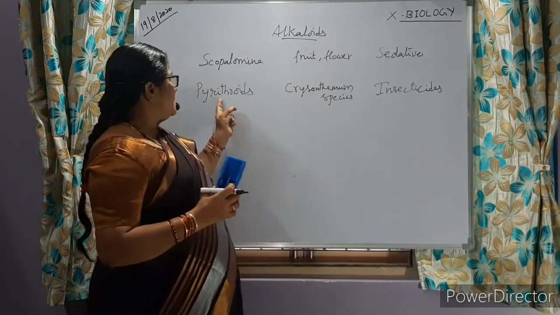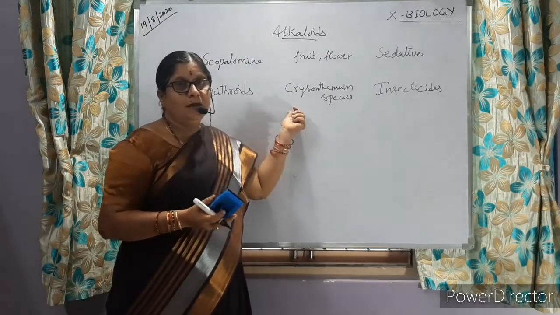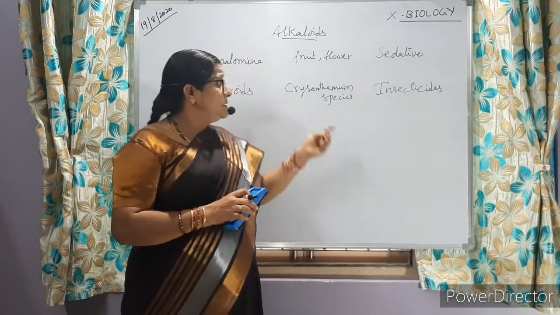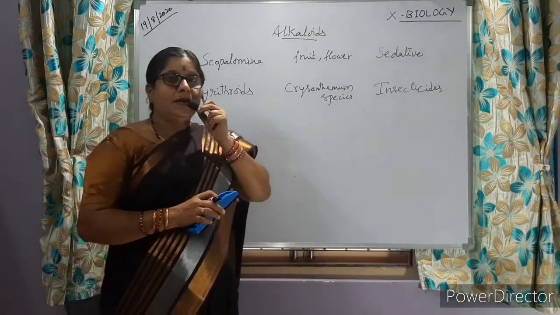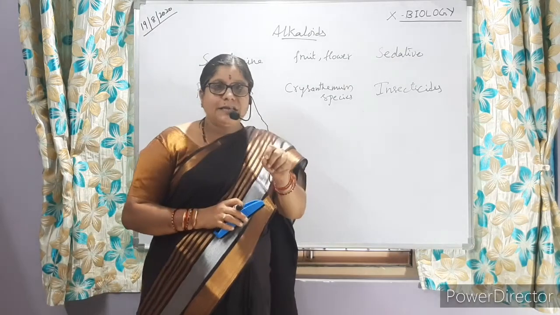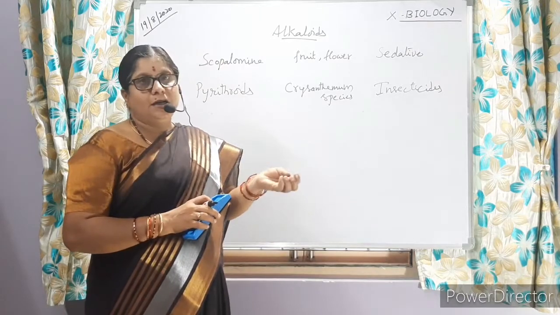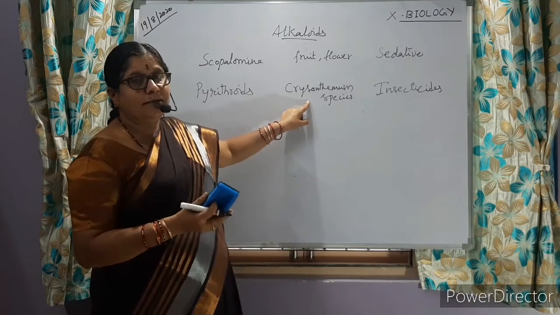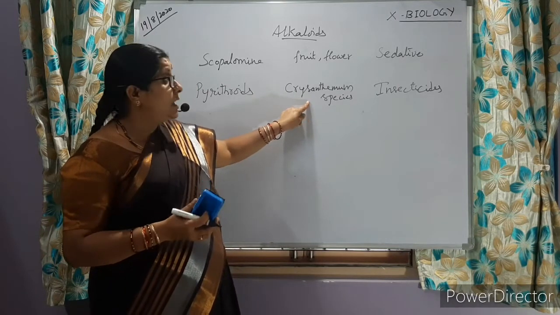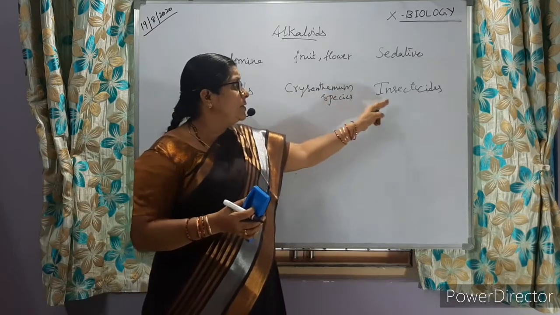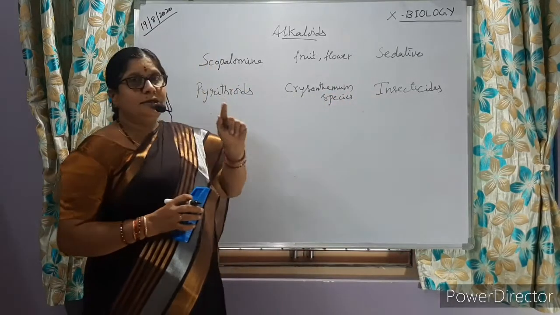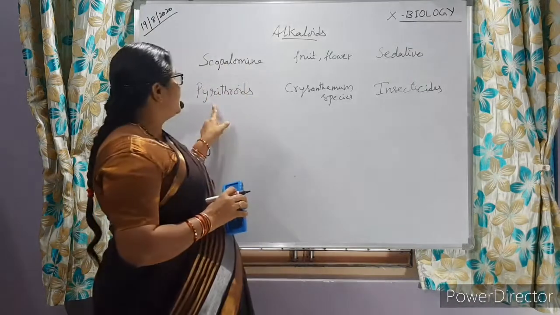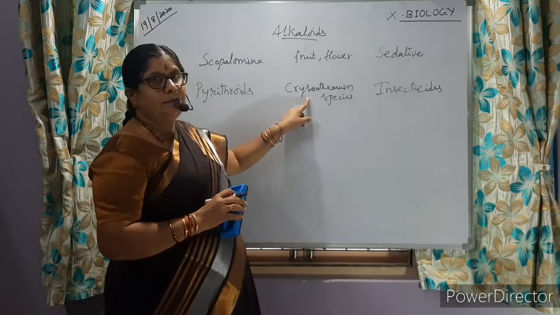This chrysanthemum species, in 9th class you studied in main crops. When these chrysanthemum plants are grown, they attract the insects which cause harm to the main crops. Is it clear? That's why these chrysanthemum species grown like that in the main crop are called Akarshaka Pantalu. The insects are attracted to them and the insect population which is causing harm to the crops will be controlled. So pyrethroids are the alkaloids present in the chrysanthemum species.